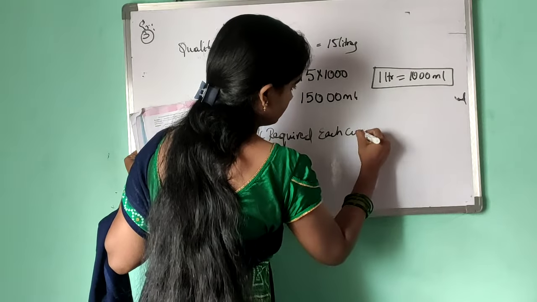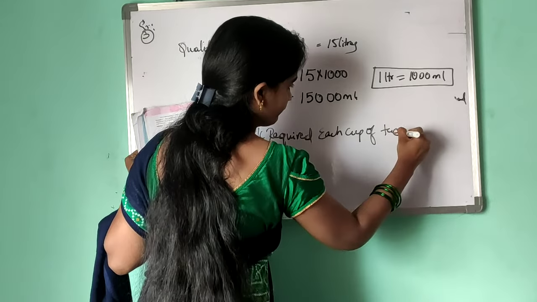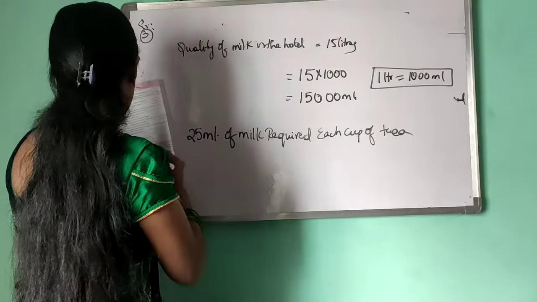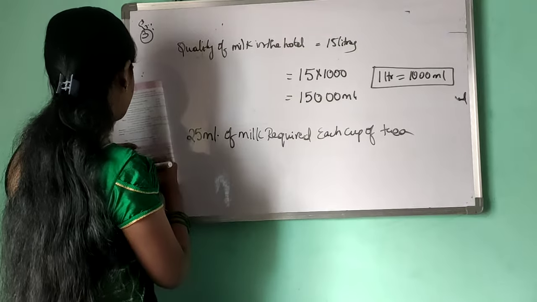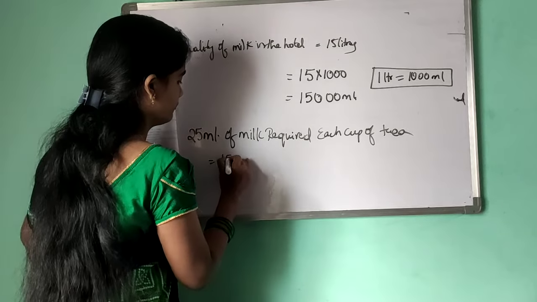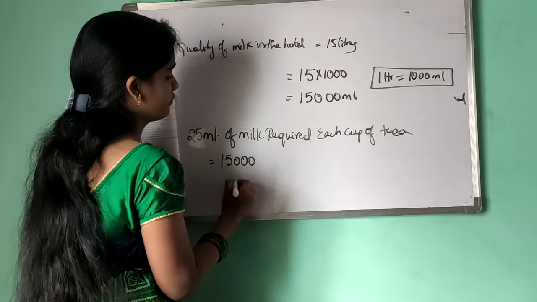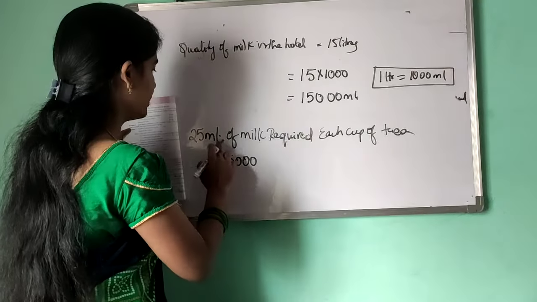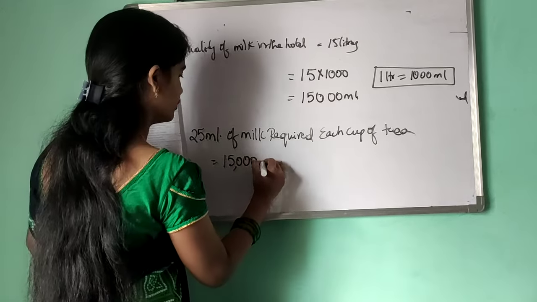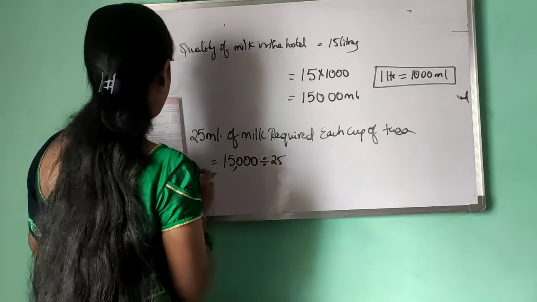For each cup of tea, the number of cups he can make: 15,000 milliliters, divided by 25.